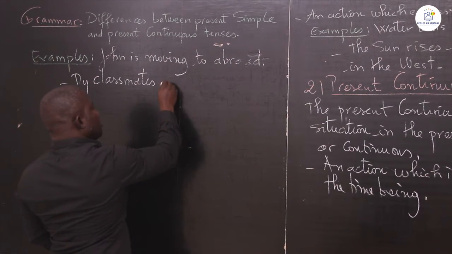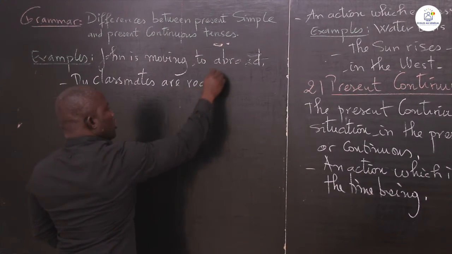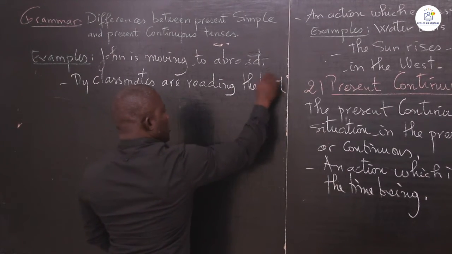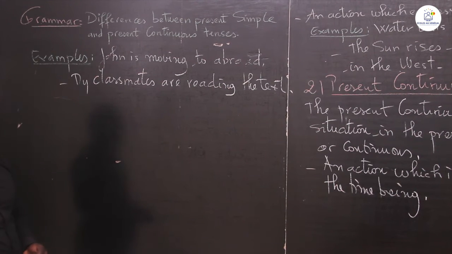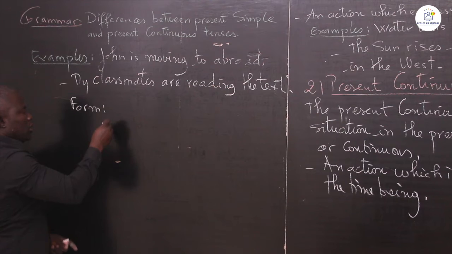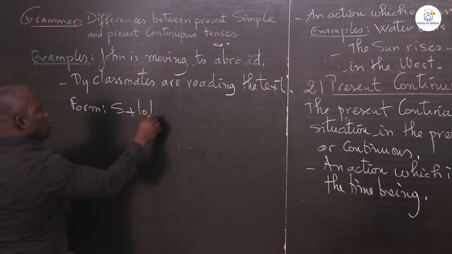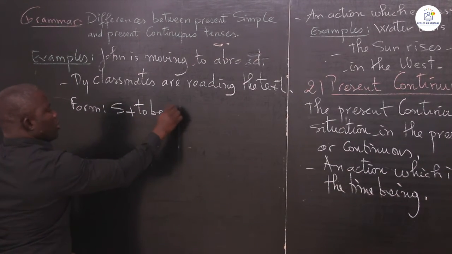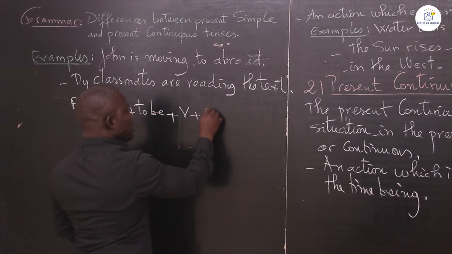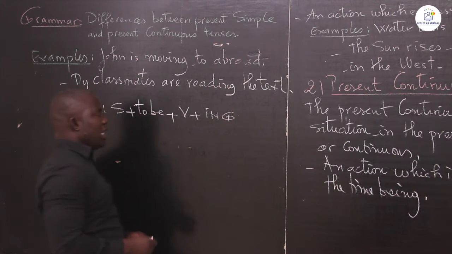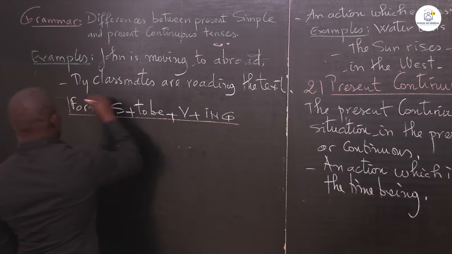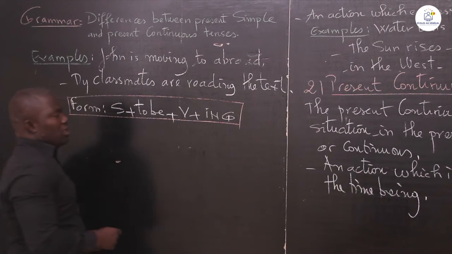My classmates are reading the text. My classmates are reading the text. Now the form is here, subject plus to be in the simple present plus verb plus ing form.